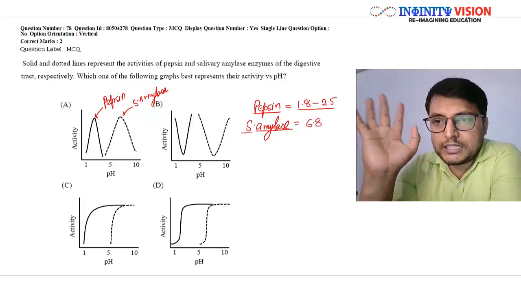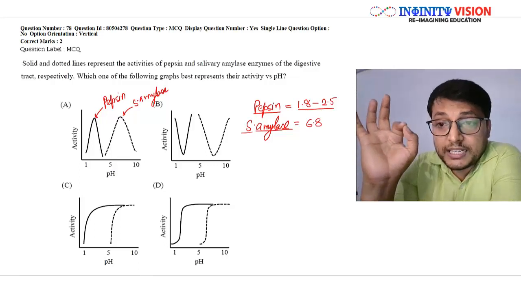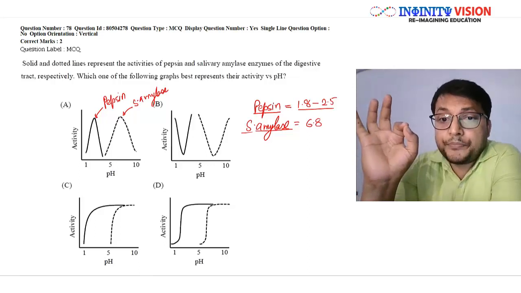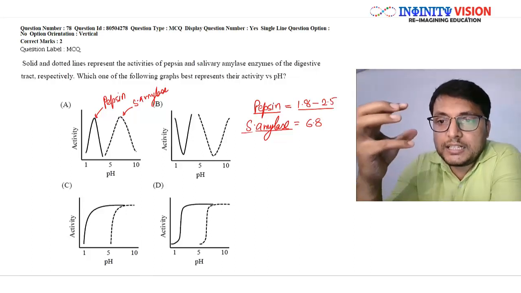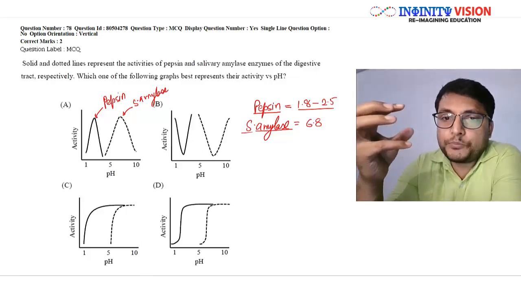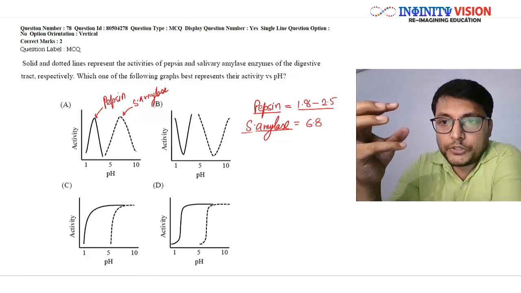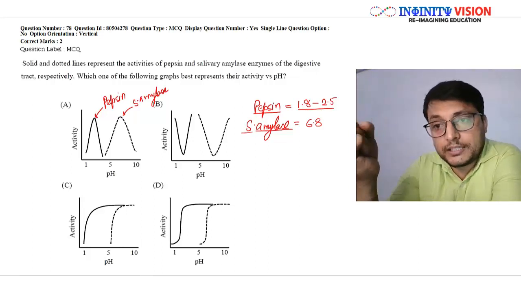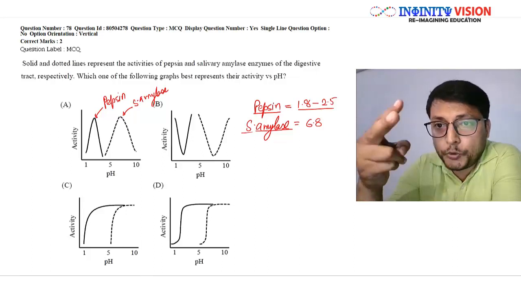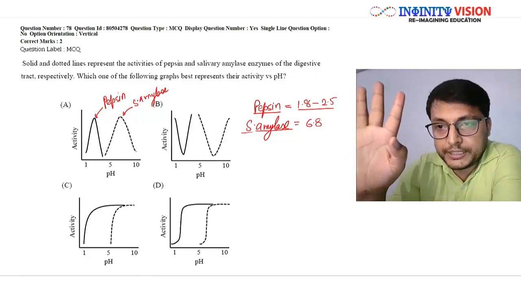Correct? So it is slightly acidic. Now salivary amylase works best in slightly acidic condition, that is about 6.8 pH. So what we can say is the optimum pH for salivary amylase is 6.8. Now these two pieces of information you have, right?